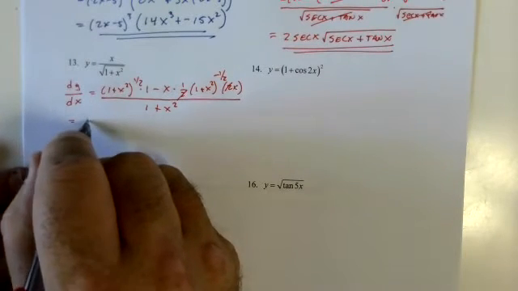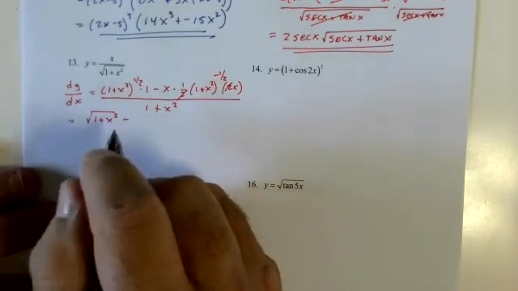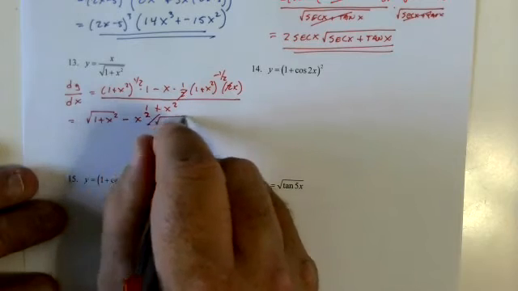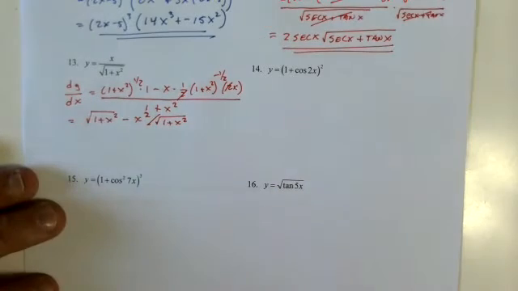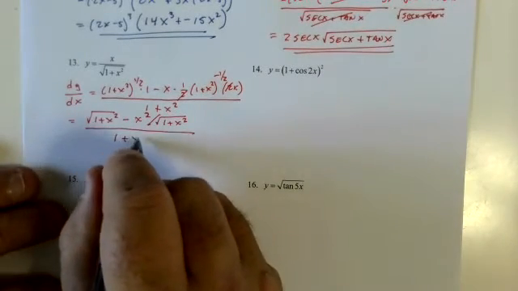Equals square root of 1 plus x squared minus x squared over square root of 1 plus x squared, all over 1 plus x squared.